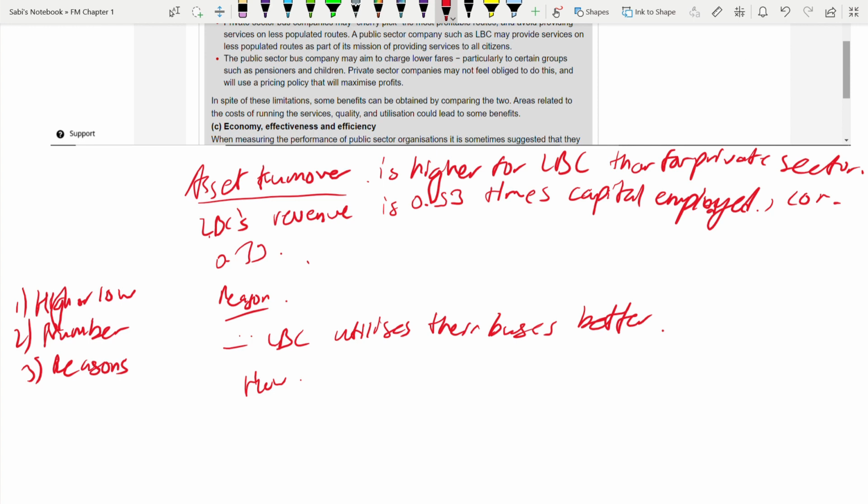Because they are paying lower fare, low fare. So if low fare is there, a lot of passengers come. Passenger wants low fare, right? So fares are low. Then even the buses are used. Buses are utilized to the full extent. How?